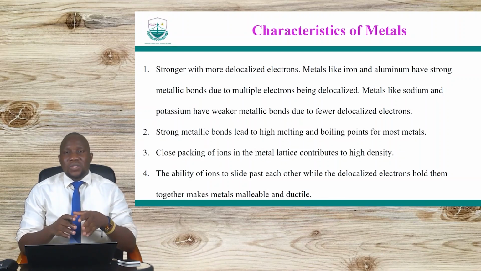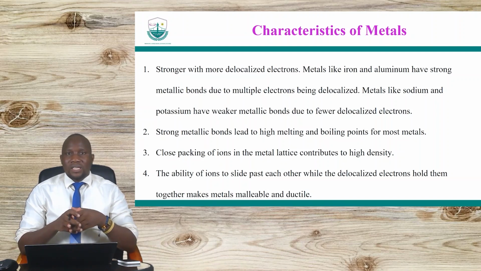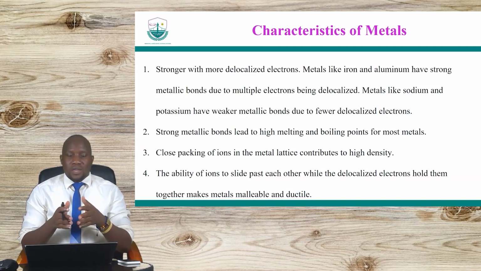We have those metals that have many electrons, which we often call the sea of electrons, and then we have those that have very few delocalized electrons. Their strength will not be the same. So some metals have weak metallic bonds, and we have those that have strong metallic bonds.